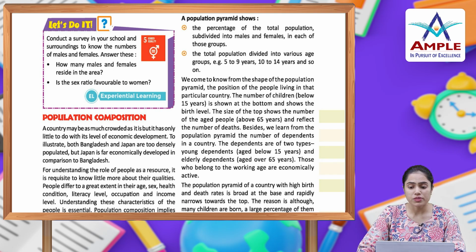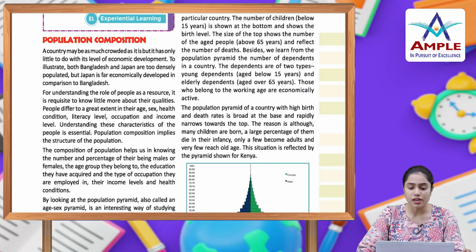We come to know from the shape of the population pyramid the position of the people living in that particular country. The number of children below 15 years is shown at the bottom and shows the birth level. The size of the top shows the number of aged people above 65 years and reflects the number of deaths. Besides, we learn from the population pyramid the number of dependents in a country. The dependents are of two types: young dependents aged below 15 years and elderly dependents aged over 65 years. The rest belong to the working age or are economically active.